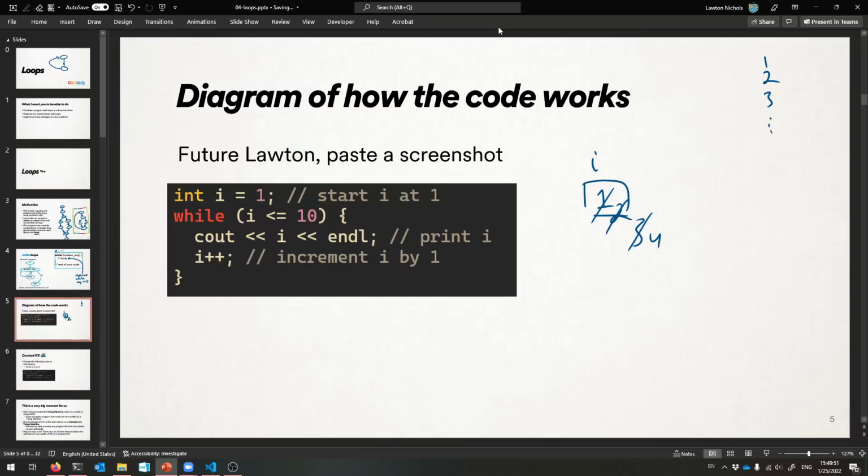And then eventually, it'll get all the way down to 9, right? So we print our 9, increment it to 10. 10 is still less than or equal to 10, so we're going to continue the body one last time. Print the 10, make I 11, woohoo, and then this now is false. 11 is not less than or equal to 10, so we're done, and we get back down to here, done with the while loop. Okay? So I is in fact 11 right now, if we were to print it out. See that? That's interesting. But that's how that's working. So that's just printing the numbers from 1 to 10.